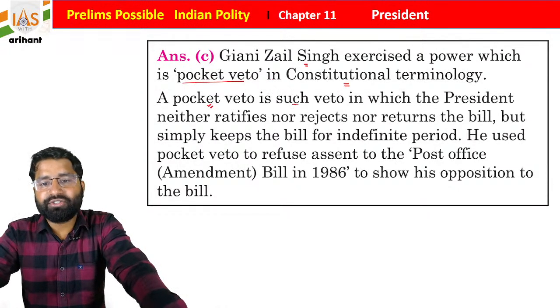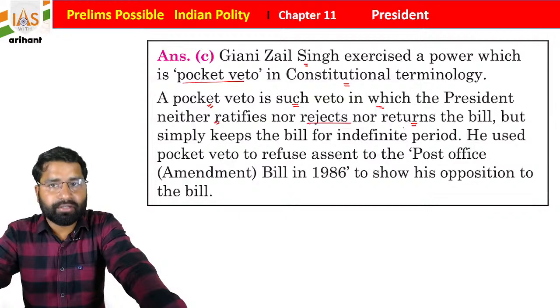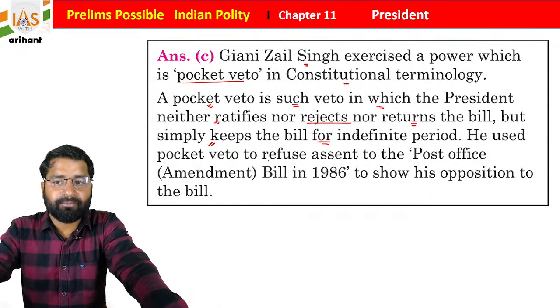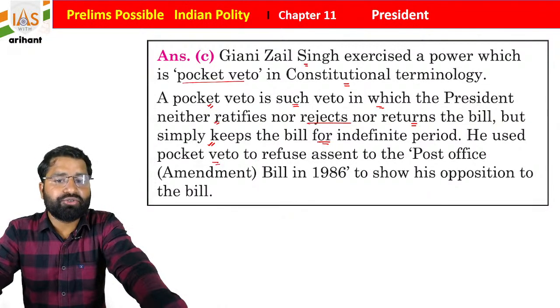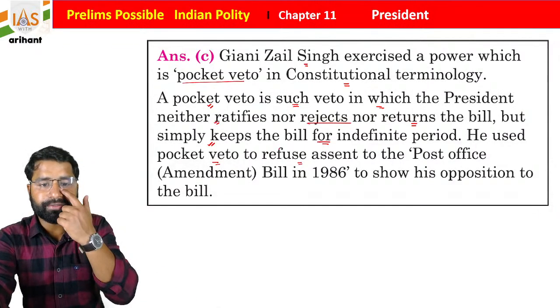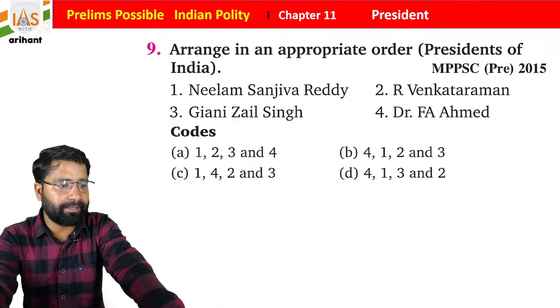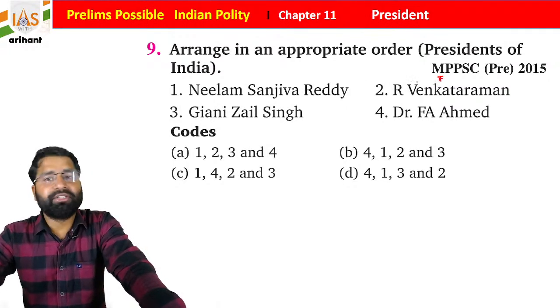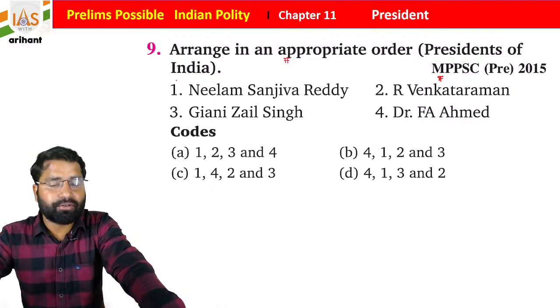A pocket veto is a veto in which the president neither ratifies nor rejects nor returns the bill, but simply keeps the bill for an indefinite period of time, and he used the pocket veto to refuse assent to the Post Office Amendment Bill 1986 to show his opposition to the bill, students. Getting it? Easy. Now, this question was in Madhya Pradesh PSC: arrange in appropriate order, the Presidents of India.